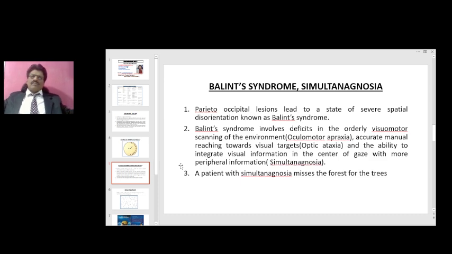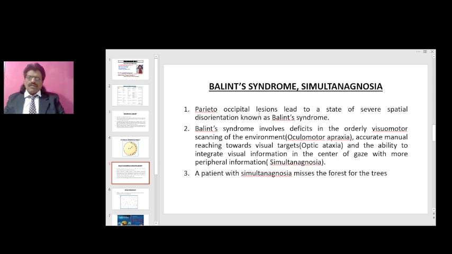Generally, when occipitoparietal connections are intact, I can see the vision in its entirety. So when I'm looking at the laptop, not only am I looking at the laptop, but I'm seeing the other things on the right and the left side of my laptop. But if occipitoparietal connections are affected, they cannot see the picture in its entirety. They get fixed on a particular area. They'll be seeing only the laptop, not the surroundings of the laptop. If they see the forest, they'll be seeing only a tree in the forest. They'll be missing the entire forest. Missing the forest for a tree is seen in occipitoparietal lesions.